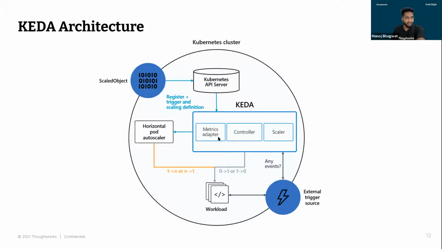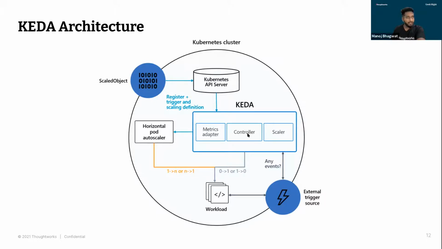Next is metric adapter, right? What is the functionality of metric adapter? It forwards the metrics read by the scaler to the horizontal pod autoscaler, and then the horizontal pod autoscaler will take care of scaling. So that's the work of your metric adapter. It's just a mediator or a forwarder. It reads all the metrics from the scaler and then passes them to HPA.